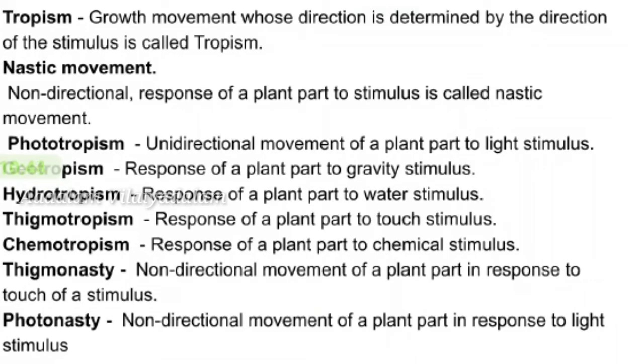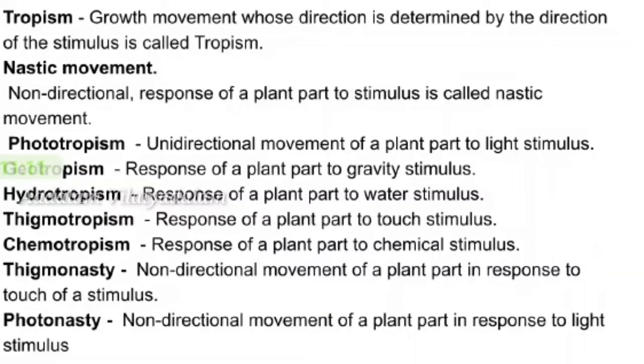Students, let us recall what we have learned. Tropism, growth movement whose direction is determined by the direction of the stimulus, is called tropism. Nastic movement is the non-directional response of a plant part to a stimulus. Phototropism, unidirectional movement of a plant part to light stimulus. Geotropism is the response of a plant part to gravity stimulus. Hydrotropism is the response of a plant part to water.